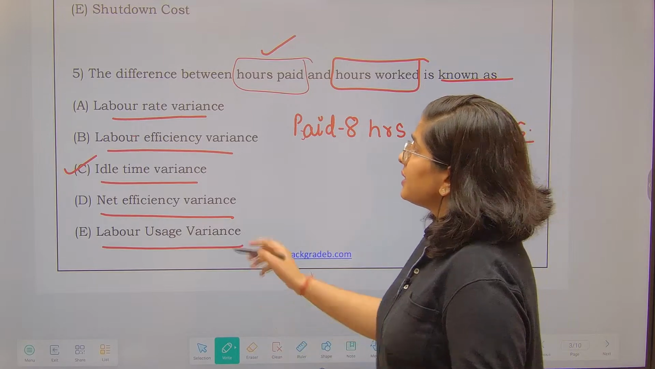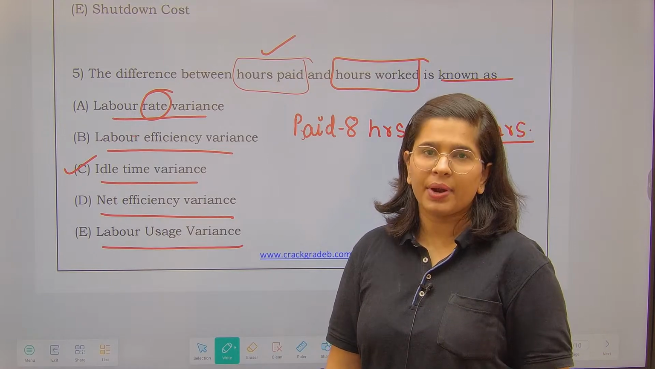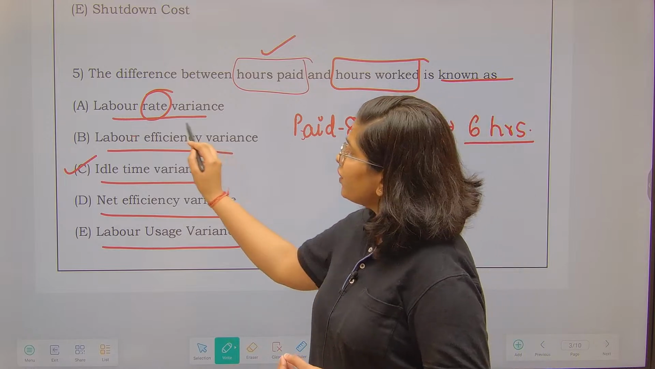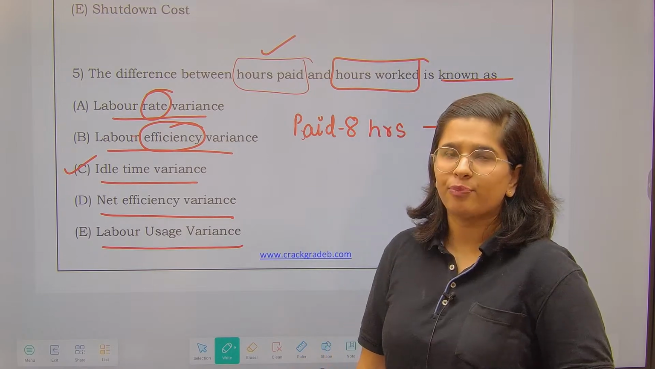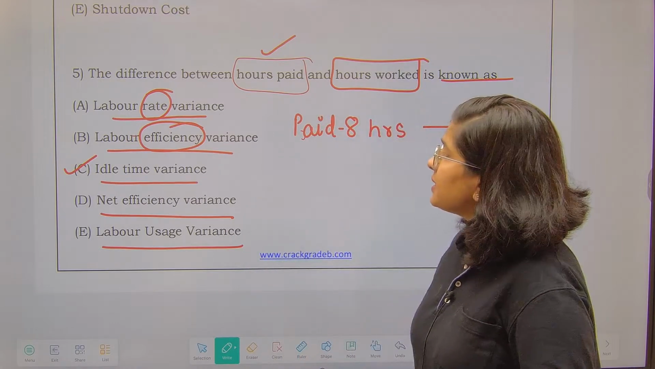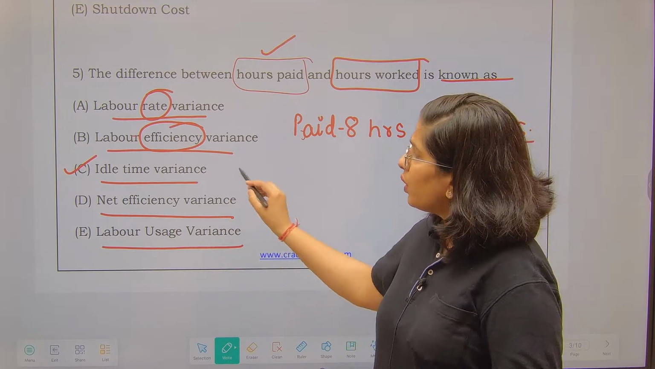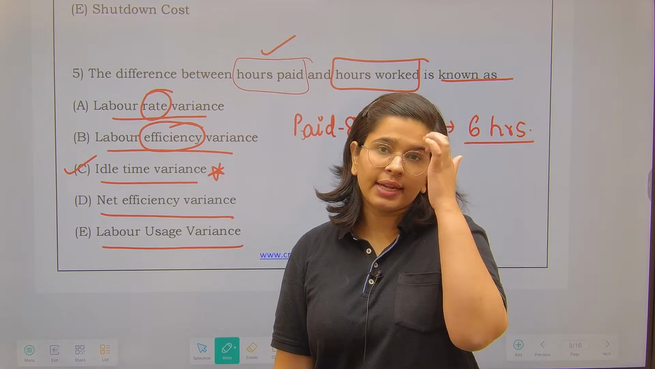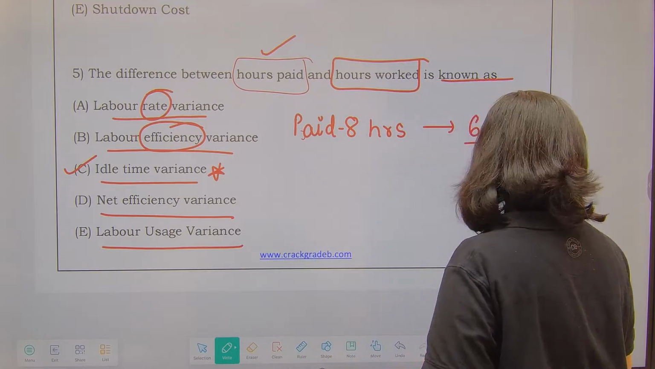Next is labor rate variance. Rate variance means what? The differences in the pricing. Pricing related difference is captured in the labor rate variance. Efficiency variance sees what your efficiency is, how much effort you have put in, and it talks about the hours of effort. Fine. Next, net efficiency and labor usage variance are also similar concepts. The only question of time is idle time variance. It talks about what your hours worked are and what your hours paid are.